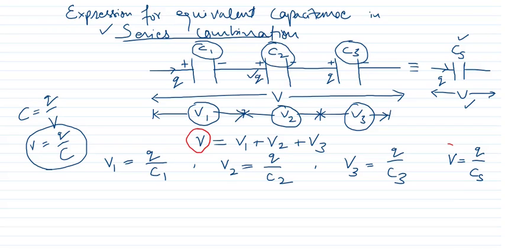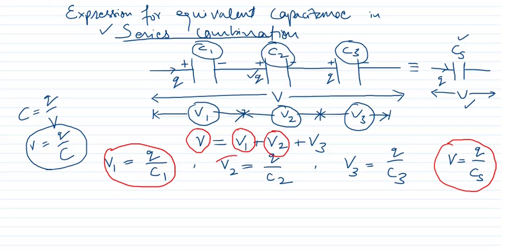Here V is equal to Q upon Cs. V1 is equal to Q upon C1. V2 is equal to Q upon C2, and similarly V3 is Q upon C3.